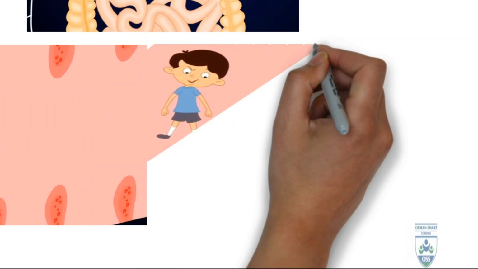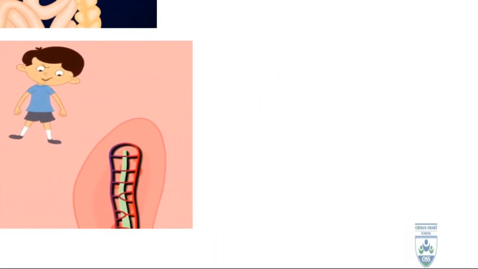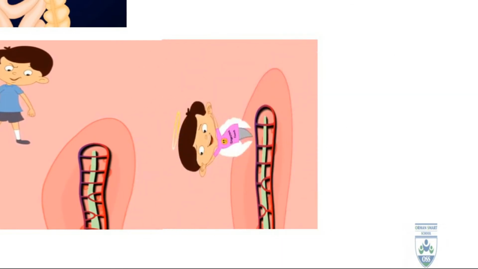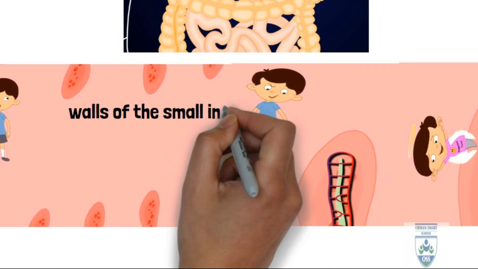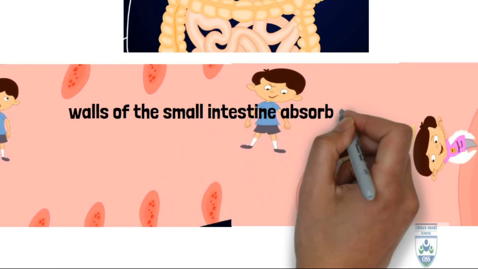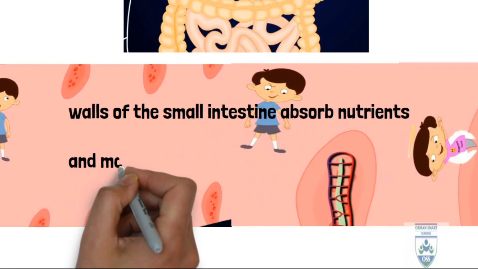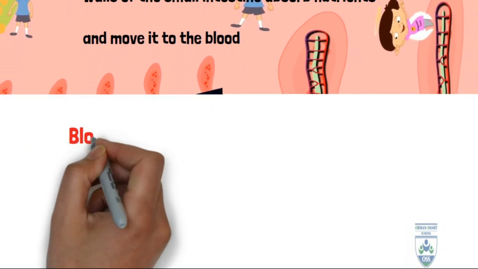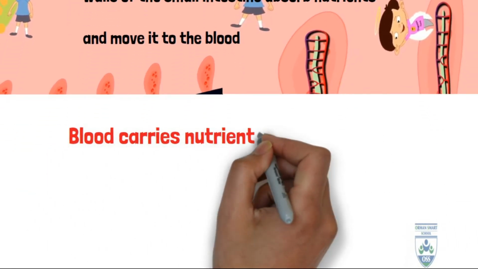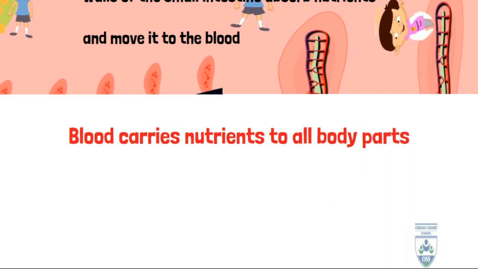At the wall of the small intestine, there are some blood vessels. What are these blood vessels doing? Blood vessels absorb nutrients from the digested food and move them to the blood.